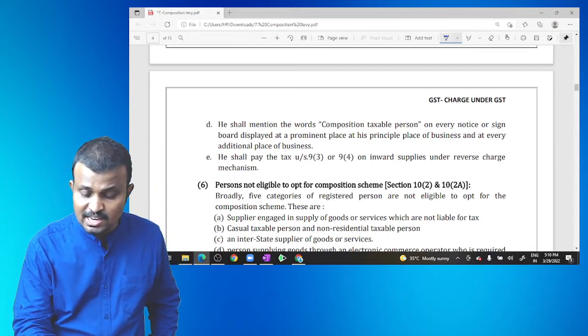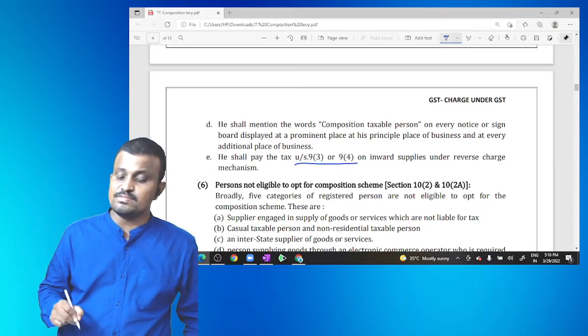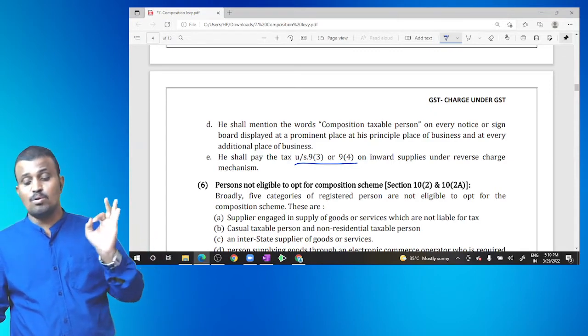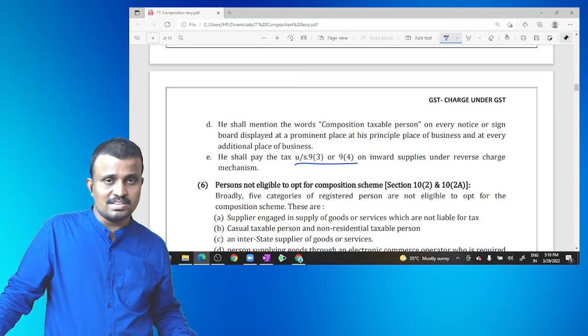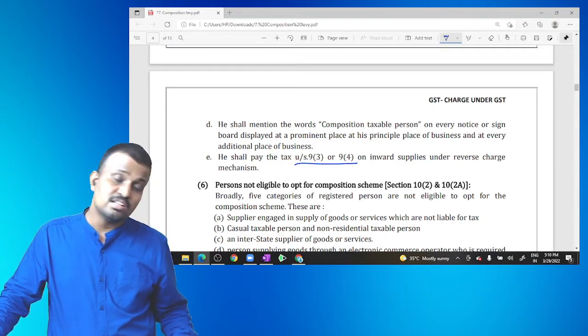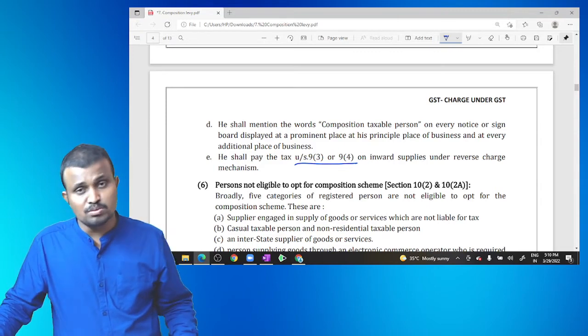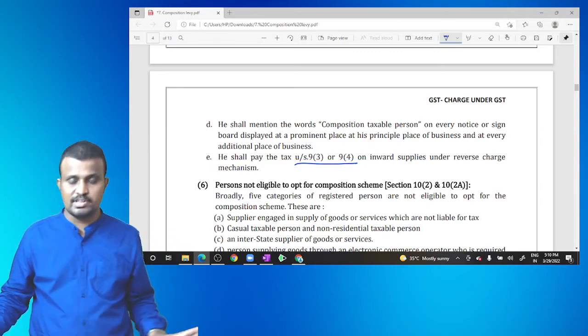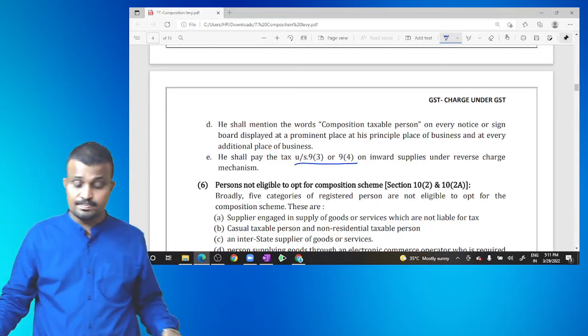And he shall pay the tax under section 9(3)/9(4) on inward supplies under reverse charge mechanism. Remember, section 10 is applied only for outward supplies. If any inward supplies are received from an unregistered dealer, then the composite dealer is liable to pay the tax under reverse charge mechanism at regular rates, not at composite rates.